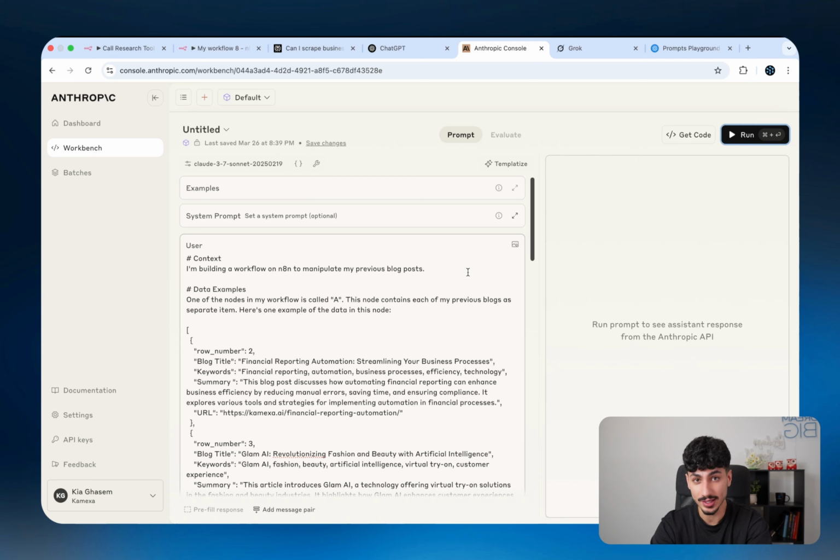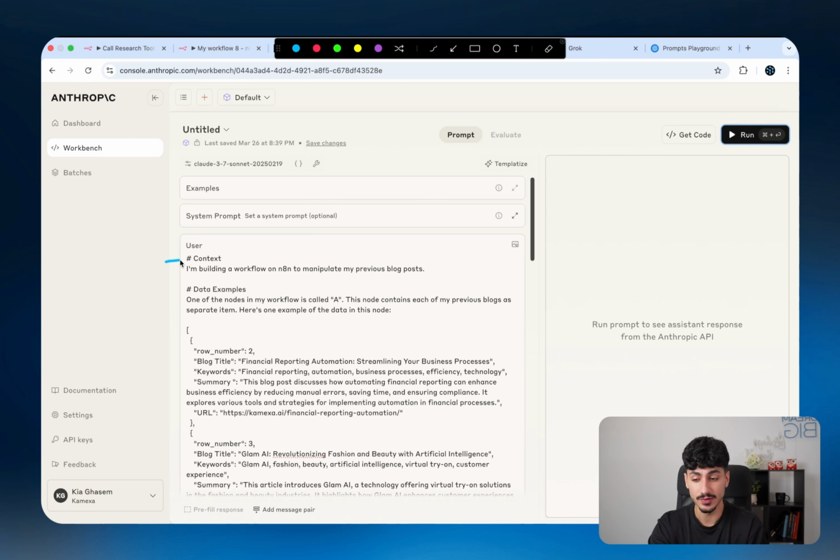And when it comes to writing out the prompt, there's a very specific structure that I follow every single time. So inside every single prompt, I first start with some context as to exactly what I'm doing. So I always say I'm building a workflow on n8n to do a certain thing. So in this scenario, we're manipulating my previous blog post. And then once I've given the model context so it knows exactly what's going on, I give it an example of the actual data that it has to manipulate.